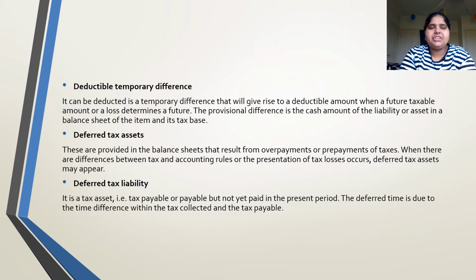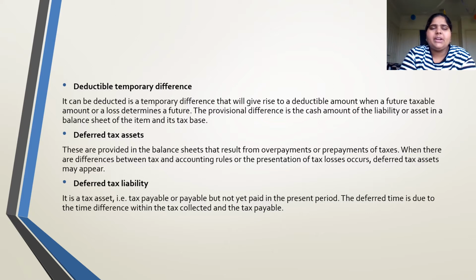Another concept is deductible temporary difference. It is a temporary difference that will give rise to a deductible amount when a future taxable amount or loss is determined in the future. The provisional difference arises in case the amount of the liability or asset in the balance sheet of the item is tax based.